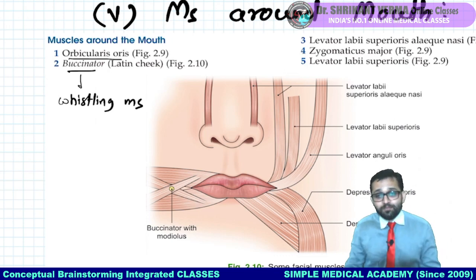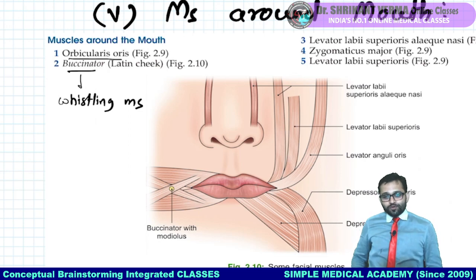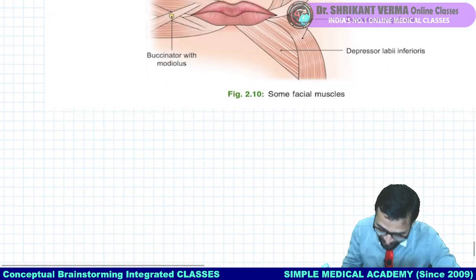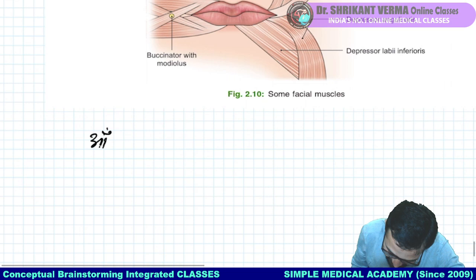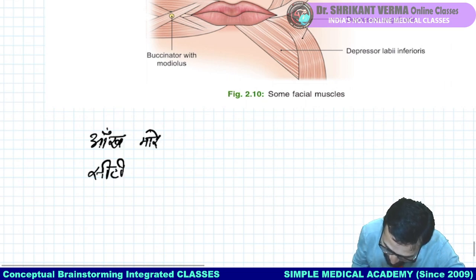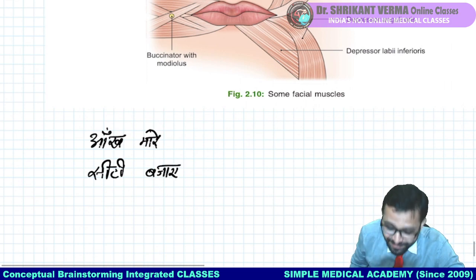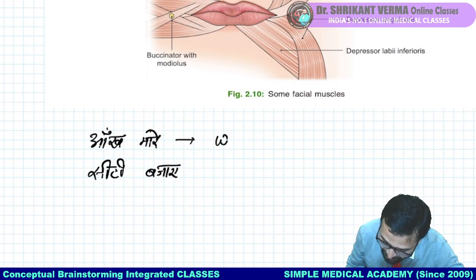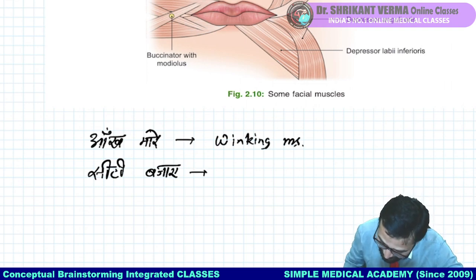Answer is buccinator. So you know, again, Hollywood, Bollywood, Tollywood. आँख मारे हो लड़की आँख मारे सीटी बजाए. Which muscle? Buccinator. Okay, so a very funny way. आँख मारे, and there is another term, सीटी बजाए. आँख मारे means winking muscle, and सीटी बजाए means whistling muscle.